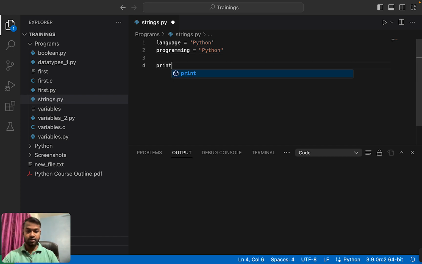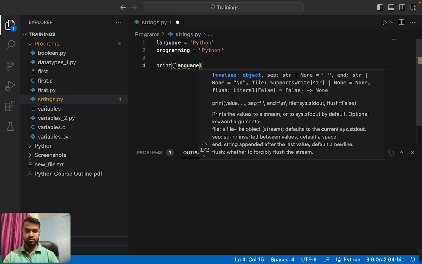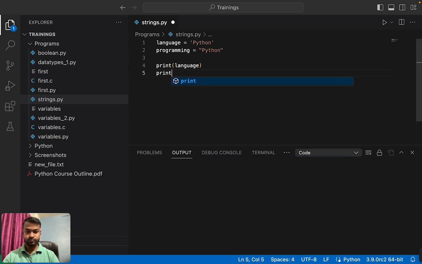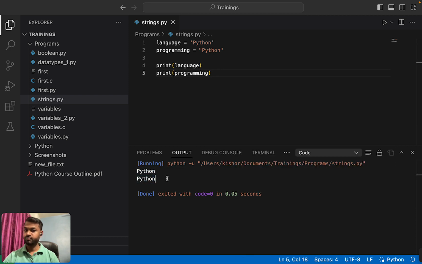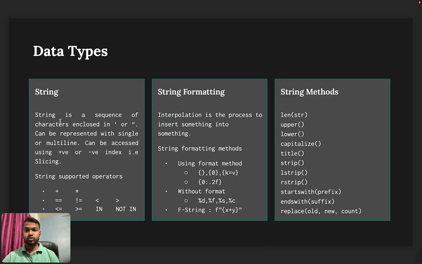Let me print these values. Both are the same. There is no difference in language and programming. So a string is a sequence of characters which is enclosed in a single quote or double quote.